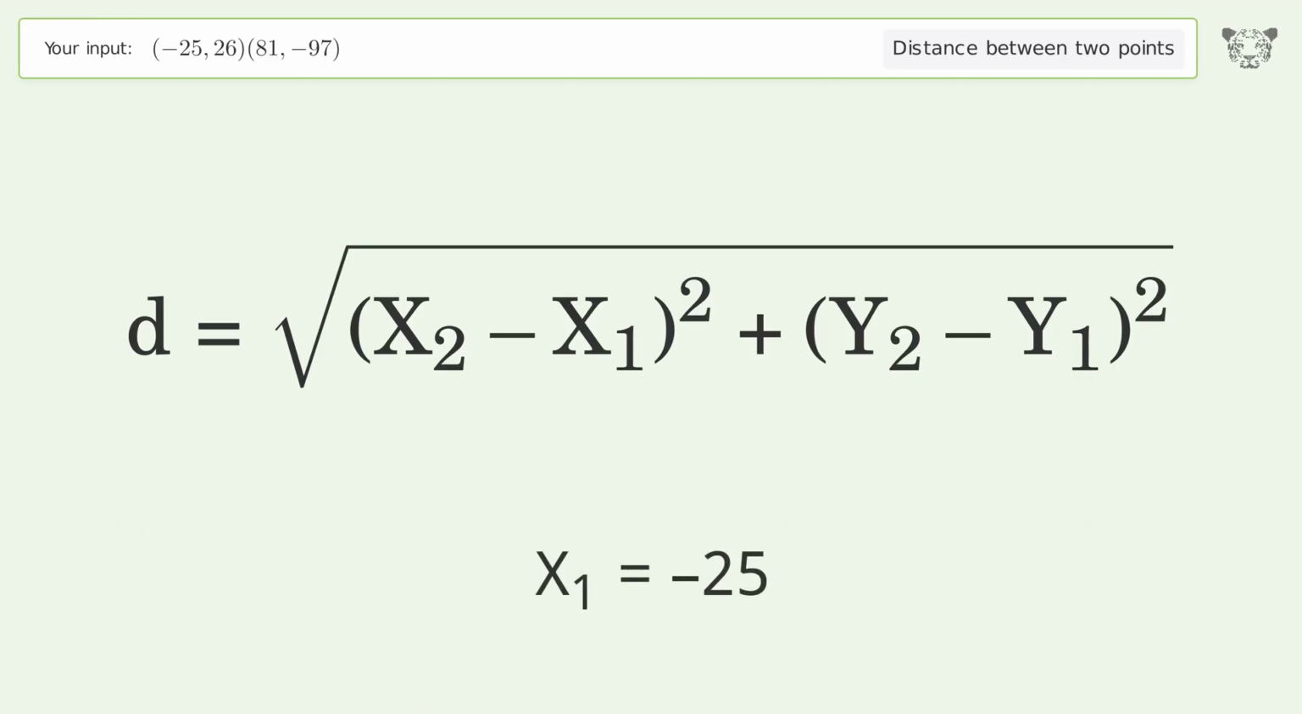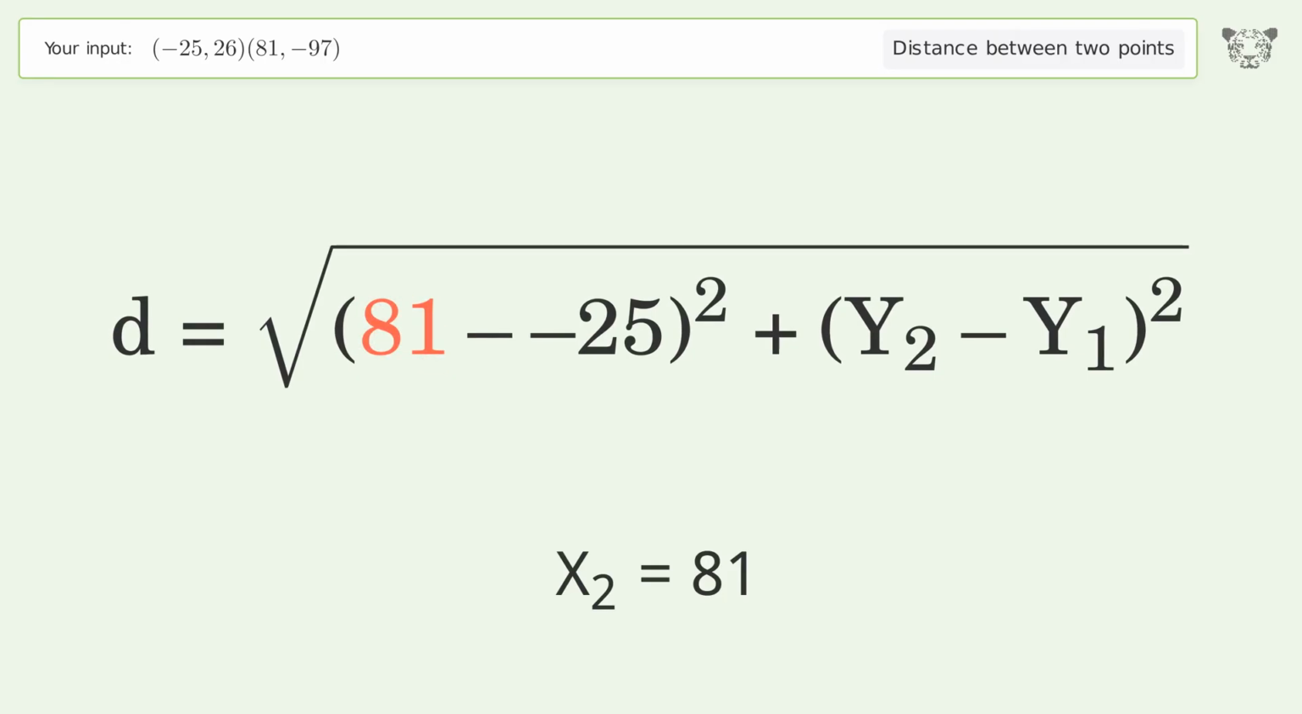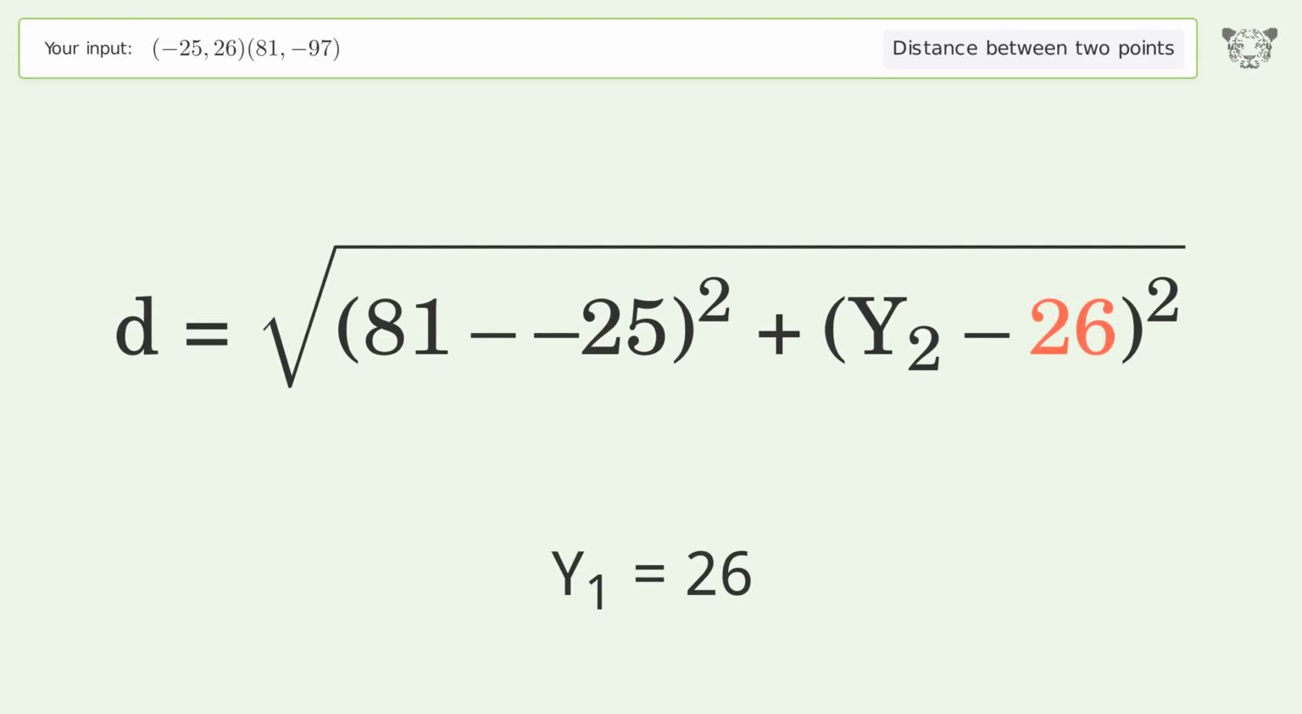x1 equals -25. x2 equals 81. y1 equals 26. y2 equals -97.